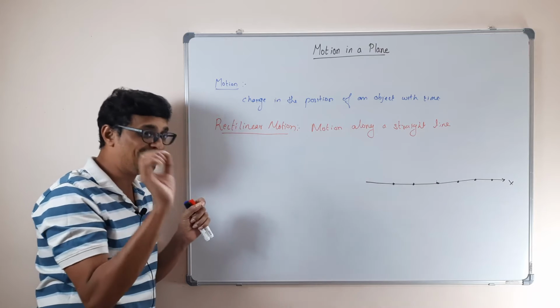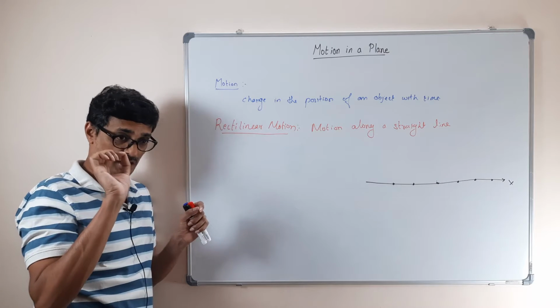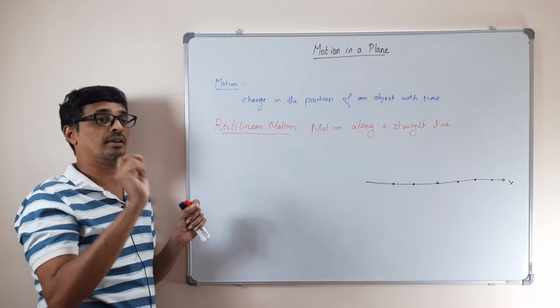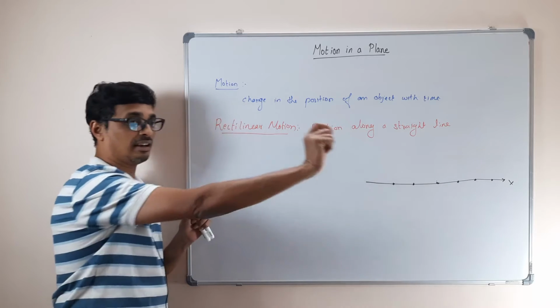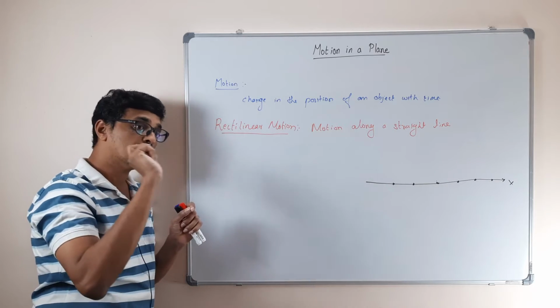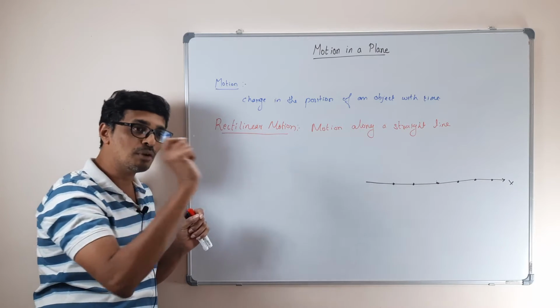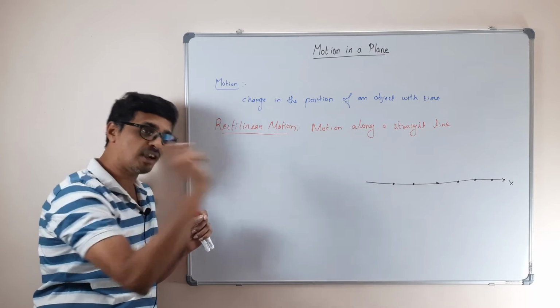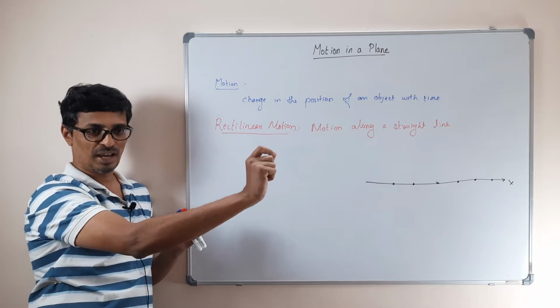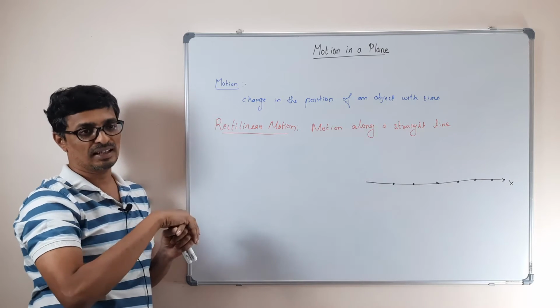When you're dealing with only one object moving along a straight line, and I make sure that body will not move out of the straight line, then that whole problem I can deal with in one dimension. That is called rectilinear motion.